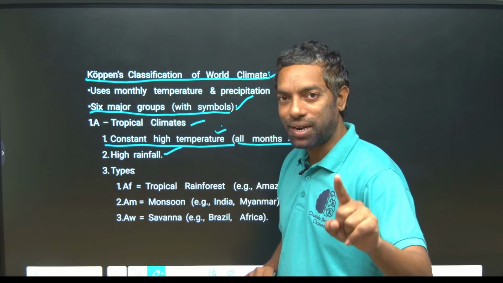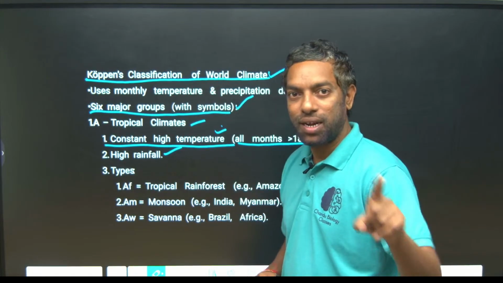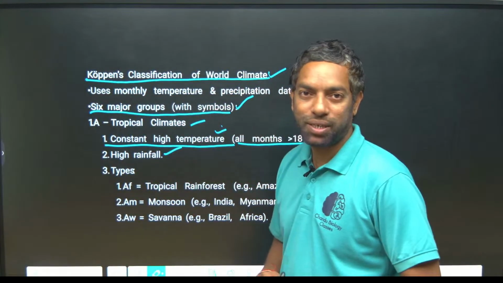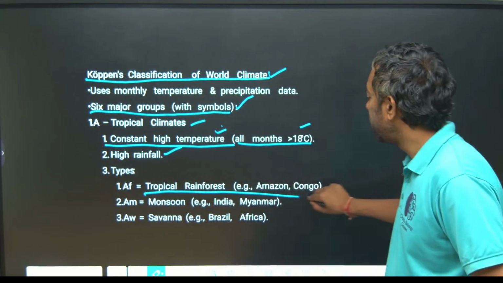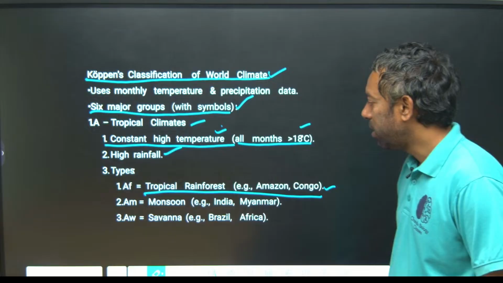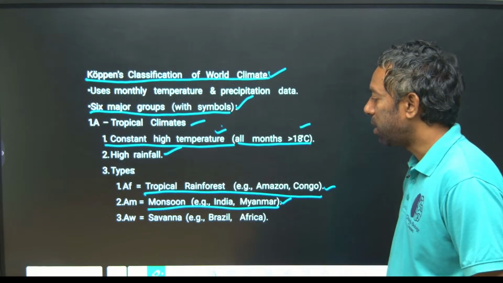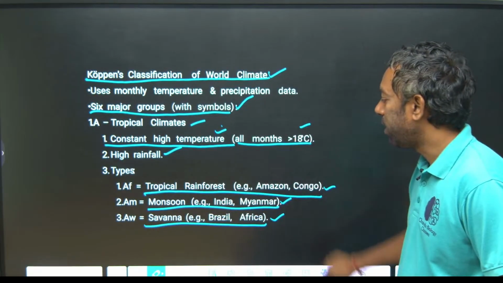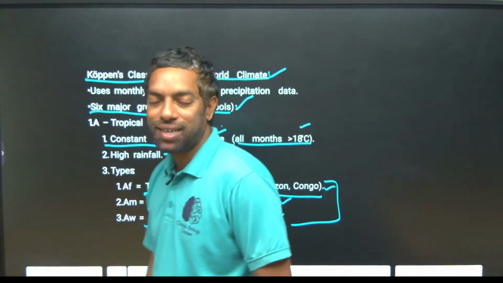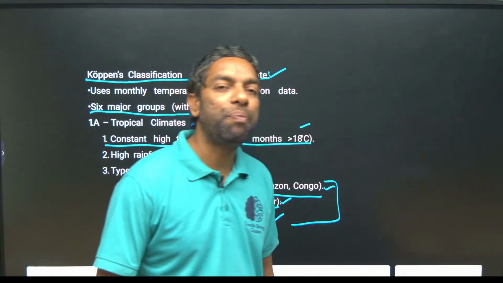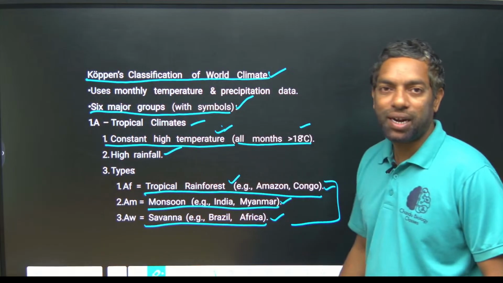Tropical, not temperate. Temperate, not temperature. The temperate type of climate is different from temperature. In the tropical type of climate, temperature and rainfall are high. Examples are the tropical rainforest, the Amazon forest and Congo river basin, monsoon climate in India and Myanmar, and savanna in Brazil and Africa. These are the types of tropical climate, with high temperature and high rainfall.